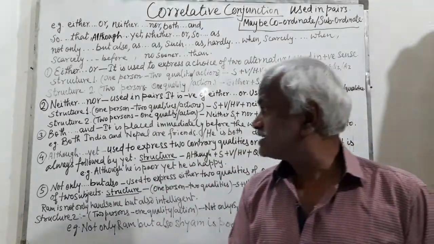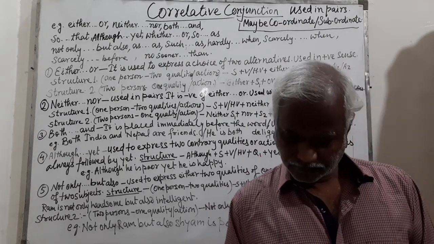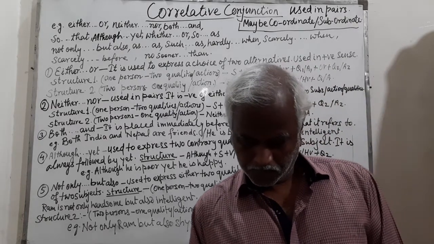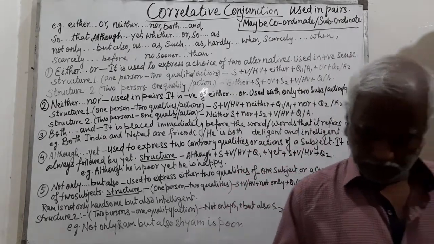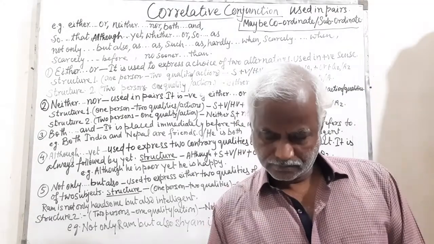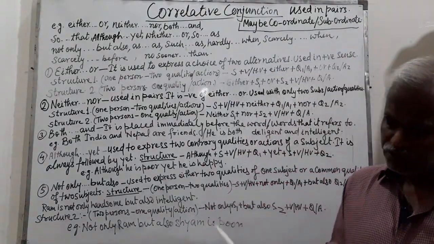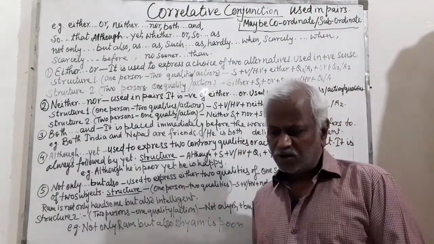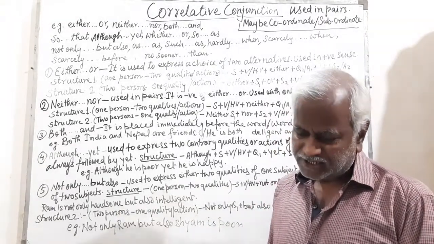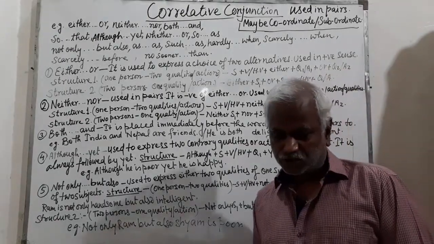So the third one is both-and. Both-and is also a correlative conjunction, and it should be placed immediately before the word or words that it refers to.